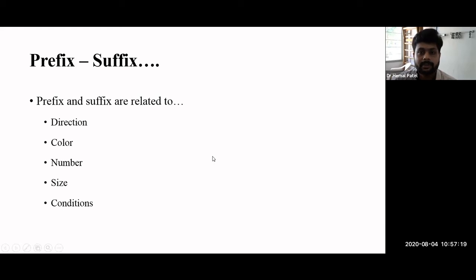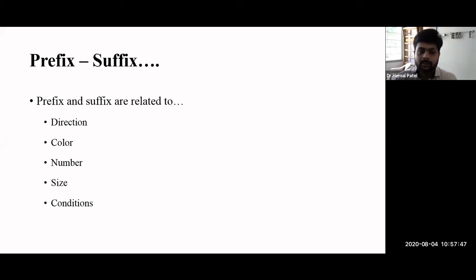"-itis" means inflammation condition, right? So that is related to the condition. If I use osteoarthritis, that means an inflammation condition related to the joint. For example, neuritis: "neuro" means the nervous system or the nerves, and "-itis" again means inflammation. So the information related to inflammation stays the same, but the structure will change, right.